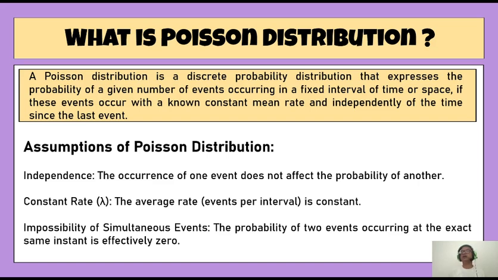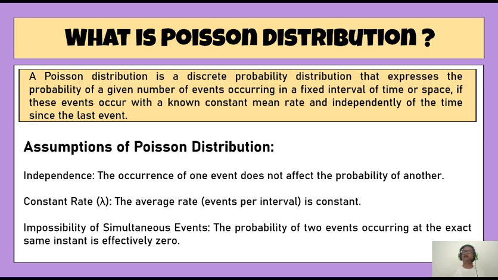That means if an event has occurred once, and then the next event occurs, they are not connected to each other. So events are considered to be independent, and whatever the probability of occurrence of that event, that rate remains fixed. The rate will not change. For example, if you think of a machine which has been working for long hours, the chance of failure may increase at the late hours, when it has already functioned for 7, 8, 9, 10 hours.